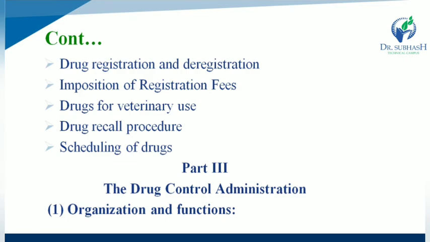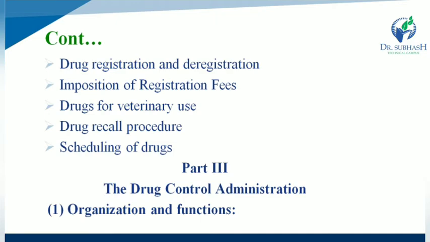Drug registration and deregistration is one type of specific provision. Then imposition of registration fees, and drugs for veterinary use, that is drugs useful for animals. You have to mention drugs for veterinary use, as well as drug recall procedures and scheduling of drug substances. A drug is recalled if the drug substance produces a maximum adverse effect on any human being.